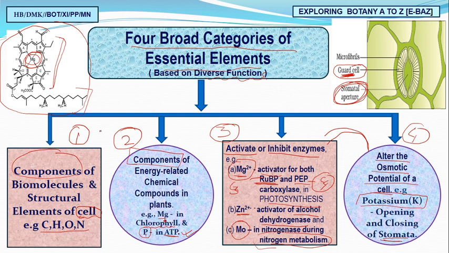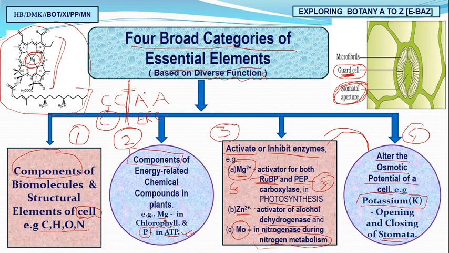Remember, I will tell you again a very good mnemonic, CCAA. Okay friends, what will you remember? CCAA. C, component of cell and the biomolecule. Second, component of energy related chemicals.